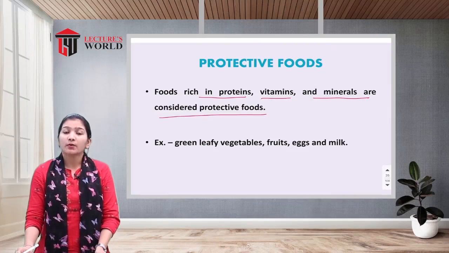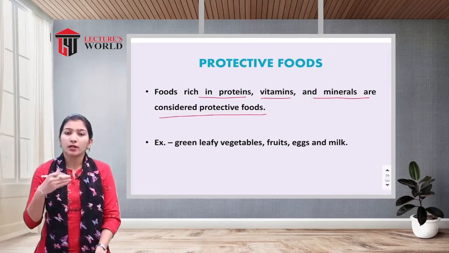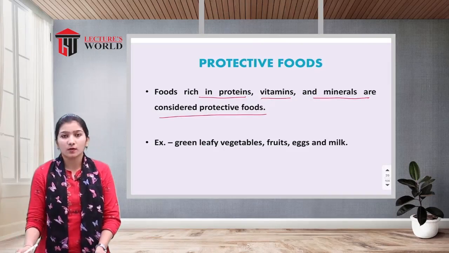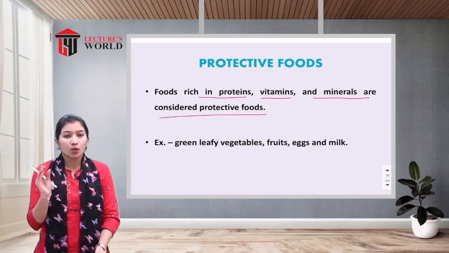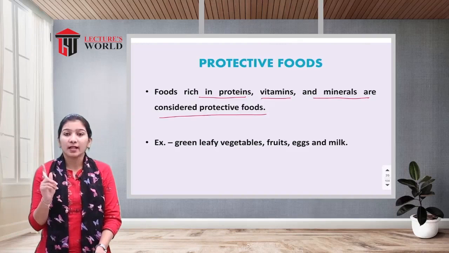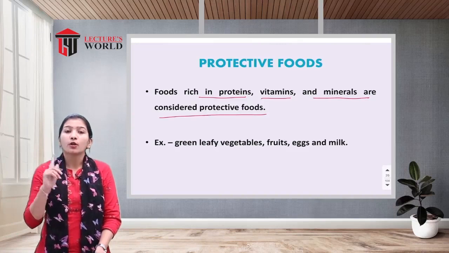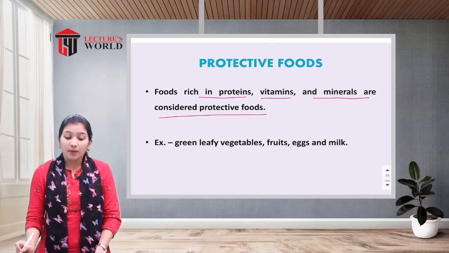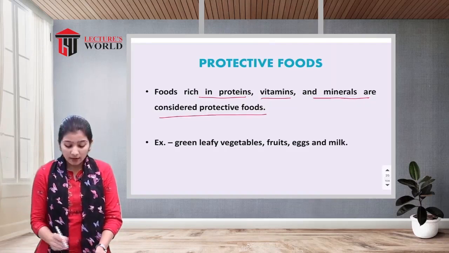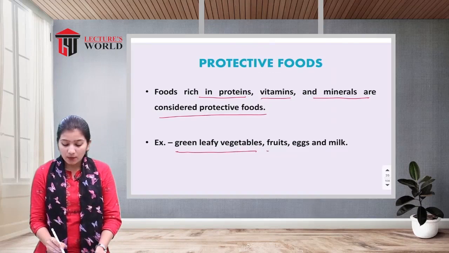Our body requires vitamins and minerals to run various kinds of body processes. We require them in a small quantity, but they are very important to run the bodily functions. The examples of protective foods are green leafy vegetables, fruits, eggs and milk.